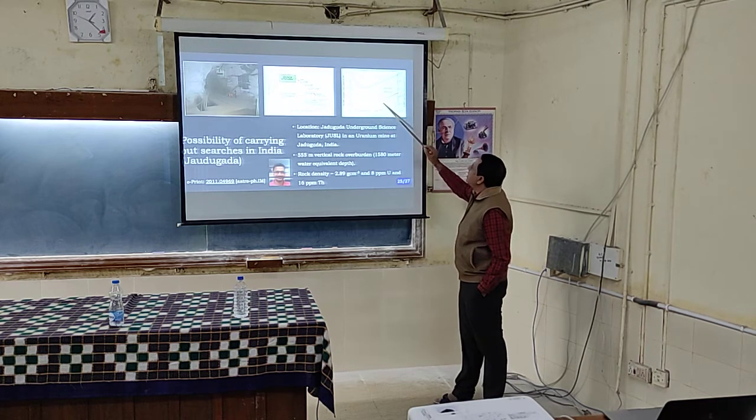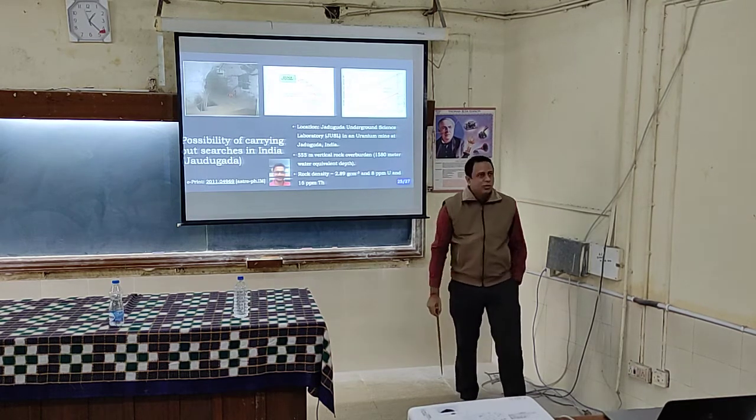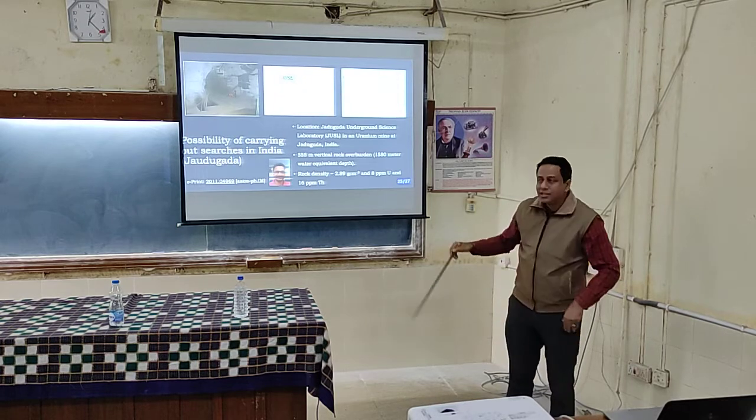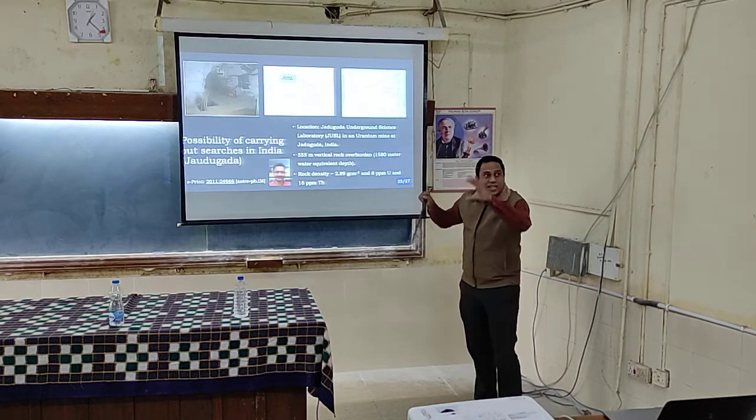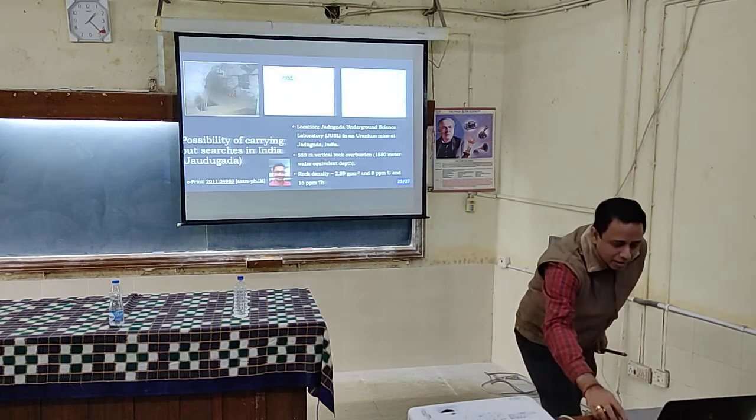That means if a dark matter particle with this mass range and cross section following this line exists, we should be able to detect it. It is highly competitive; in the world results, it falls in those gaps. So it is possible to set up an experiment.